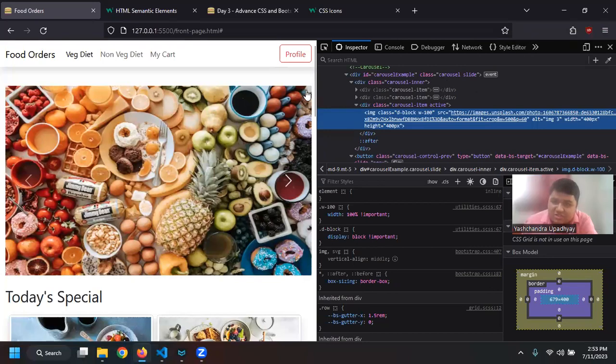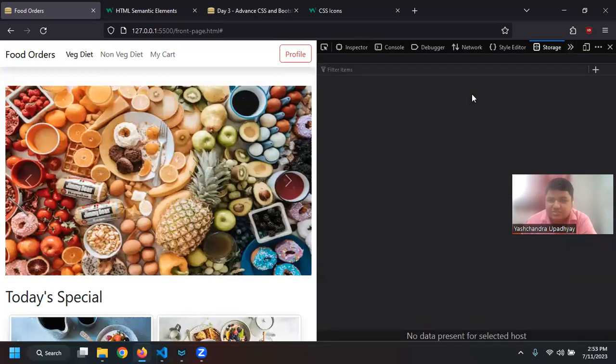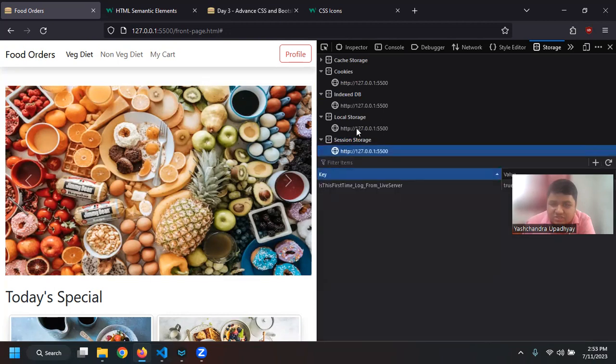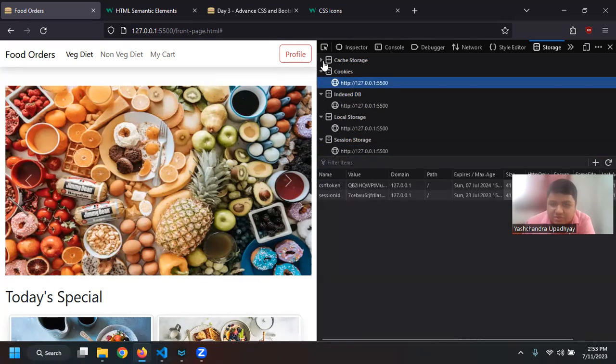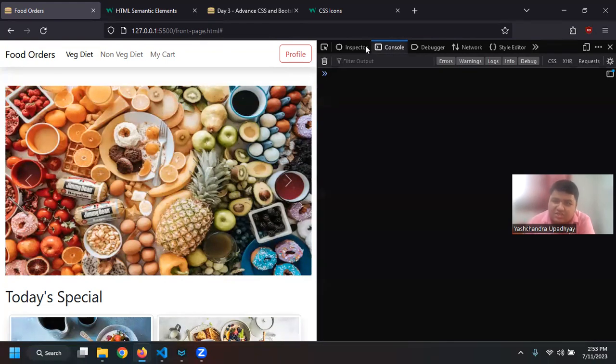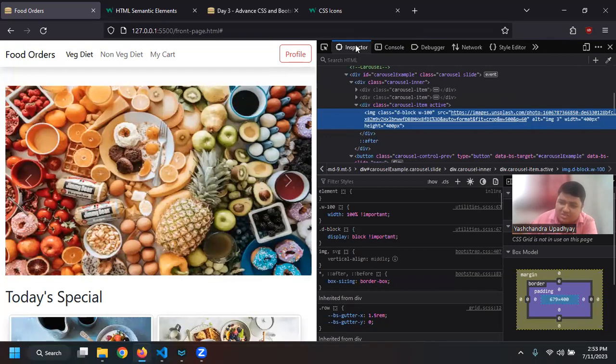In the developer tools, this black screen that you are seeing at the right hand side is actually called the developer tools, right? Firefox has its dev tools, Chrome has its own dev tools. If I go to storage, we can see there is local storage as well as IndexedDB. Then we have the session storage. You can see there are different types of storage. If I say cache storage, you can see that different things are being saved, right? So the image that we are seeing is also downloaded from somewhere and being saved in the cache and then it is being rendered, right?